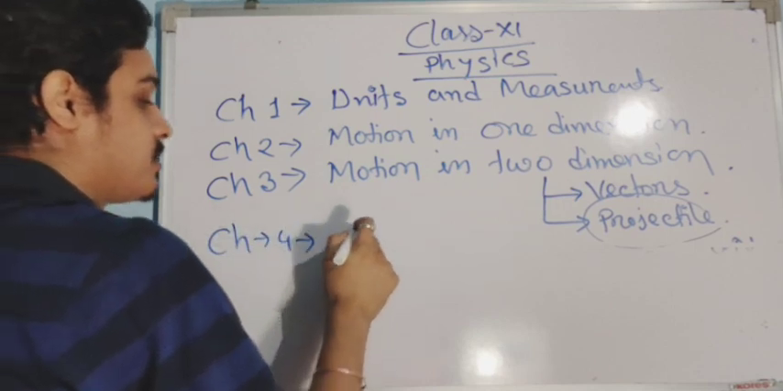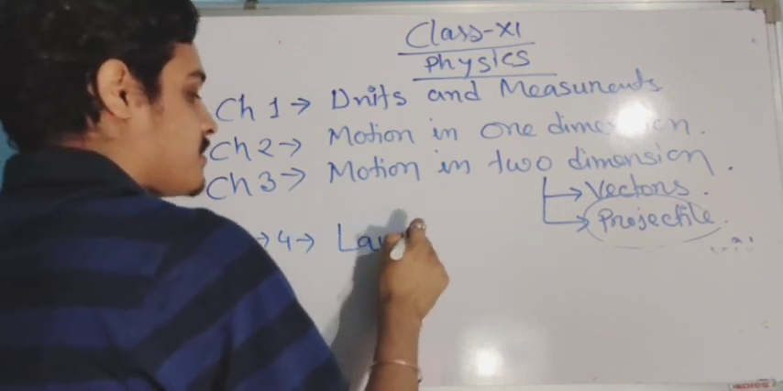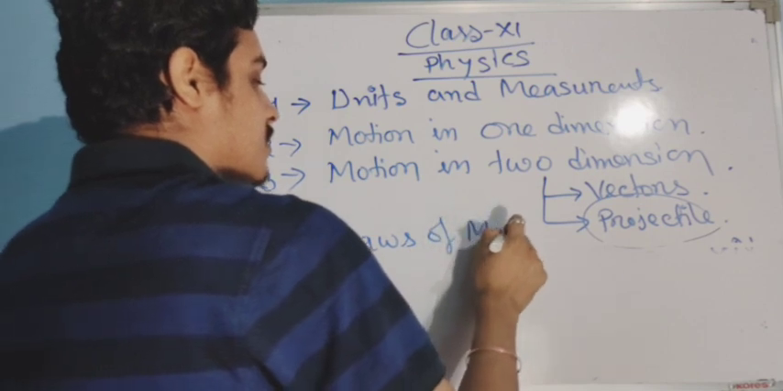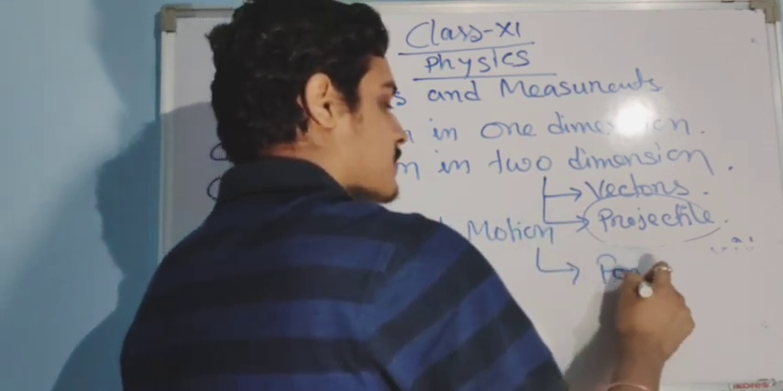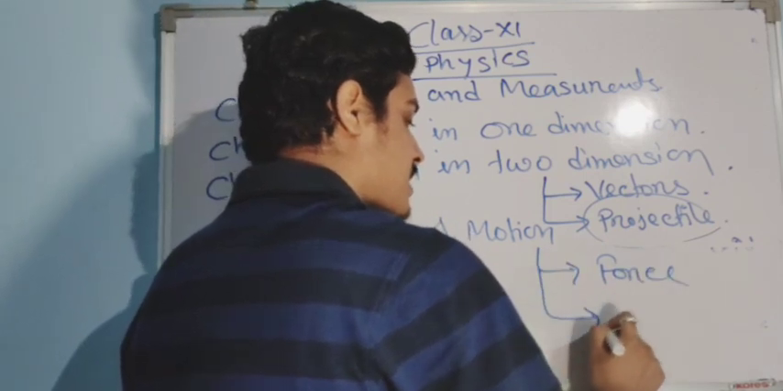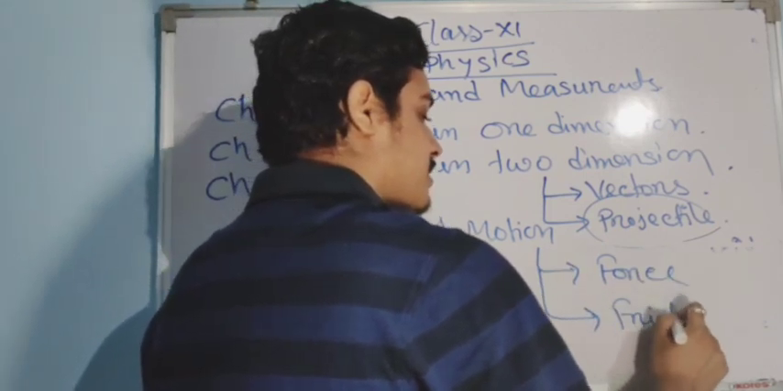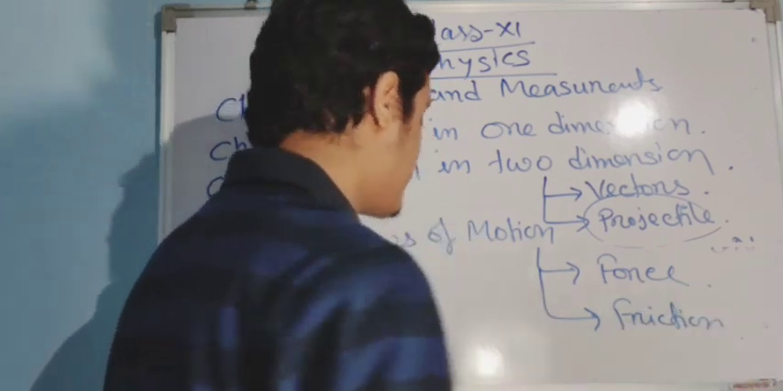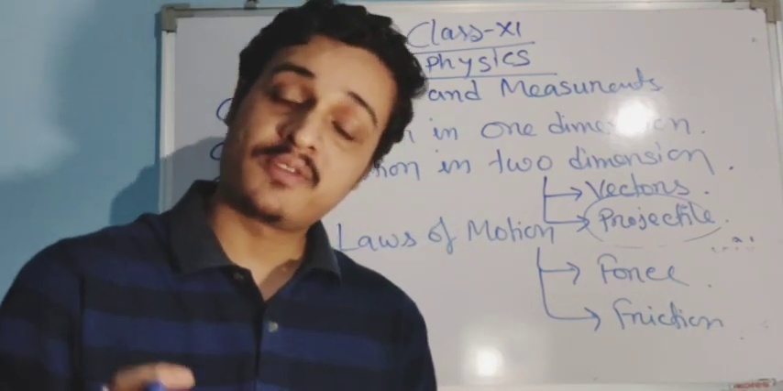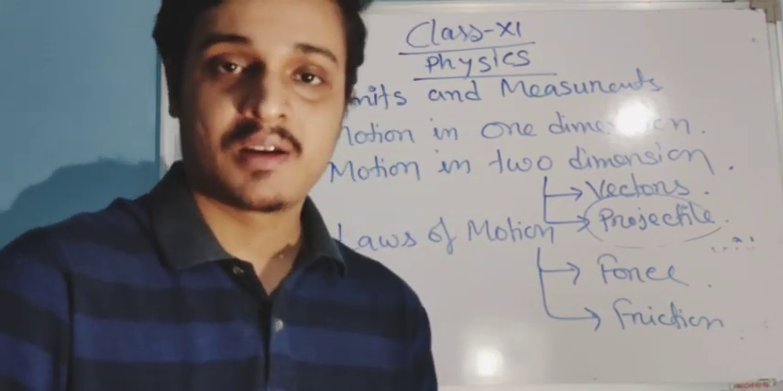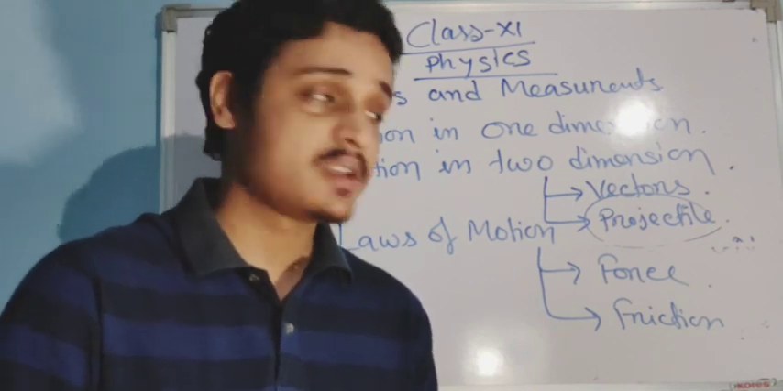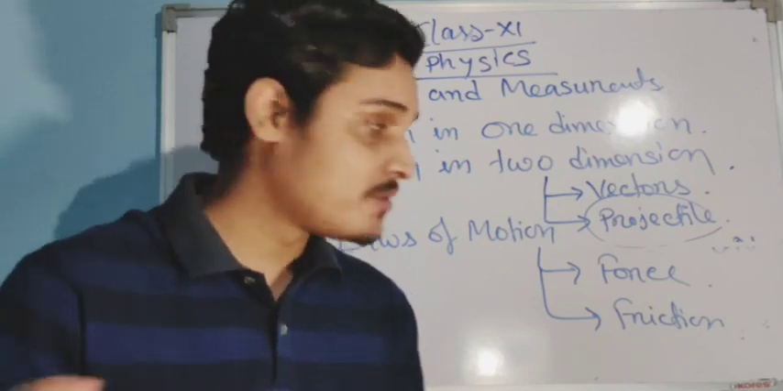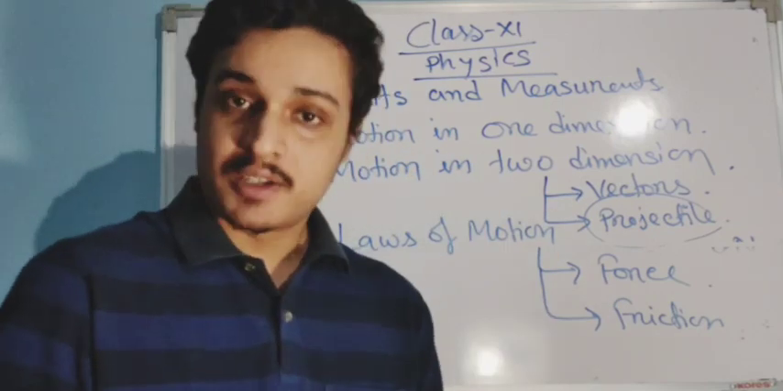So chapter 4 deals with your laws of motion. It has two subchapters. The first part will deal with force. The second part will deal with your friction. Laws of motion chapter you have also studied in class 9. The three laws of motion, F is equal to ma, formulae, momentum, all these concepts will be used here.